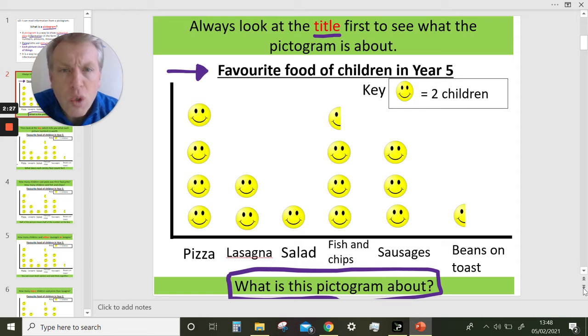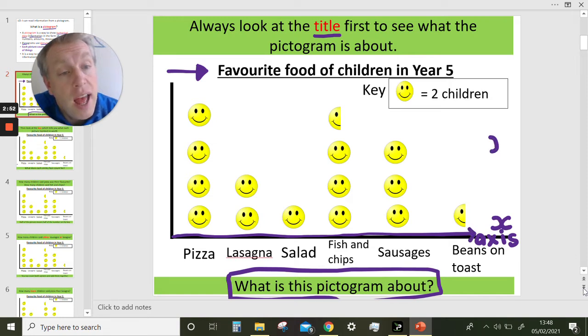Okay, once we've looked at the title, then we need to start looking at some of these headings across what is called the x-axis. We can remember that. This x-axis is this line going along the bottom. The x-axis goes across, and I remember it because x, the letter x, is across.